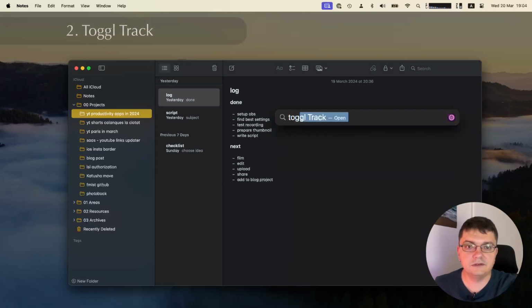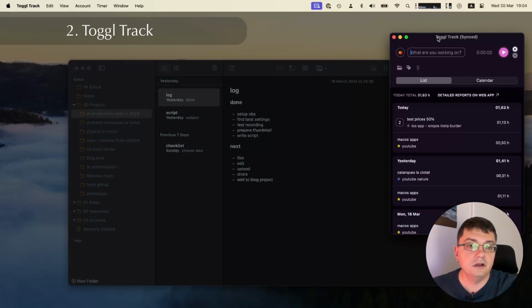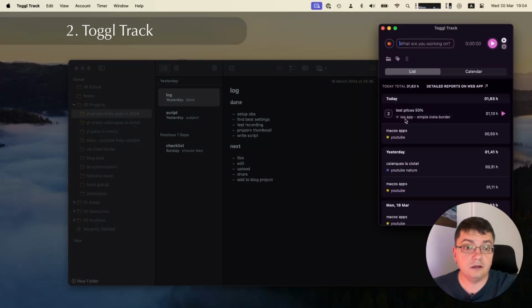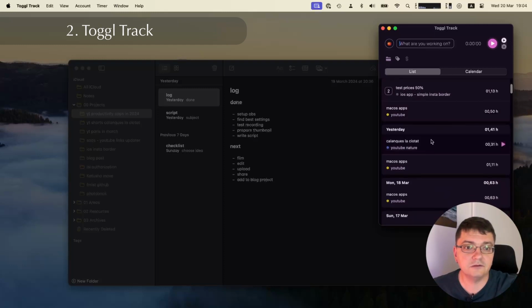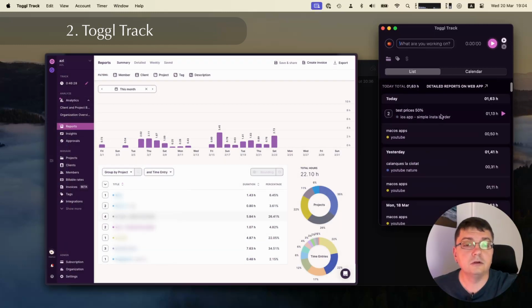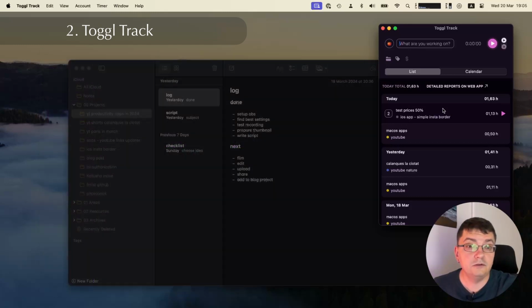The next app is Toggl. It's a time tracker. Last year I used it only for iOS app projects, but this year I started using it for the others too. And it helps me to understand how the efforts are distributed between the projects and plan better. I use the Pomodoro technique. It's when you really focus on one task for 25 minutes and then you take a 5 minute break, then repeat the cycle.